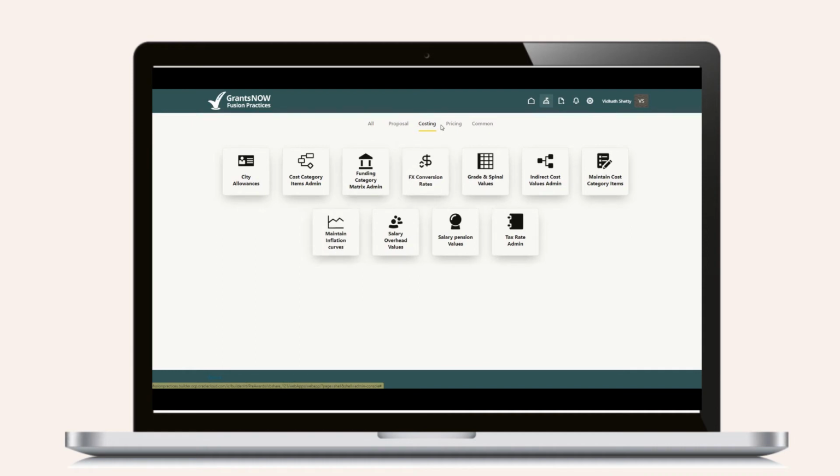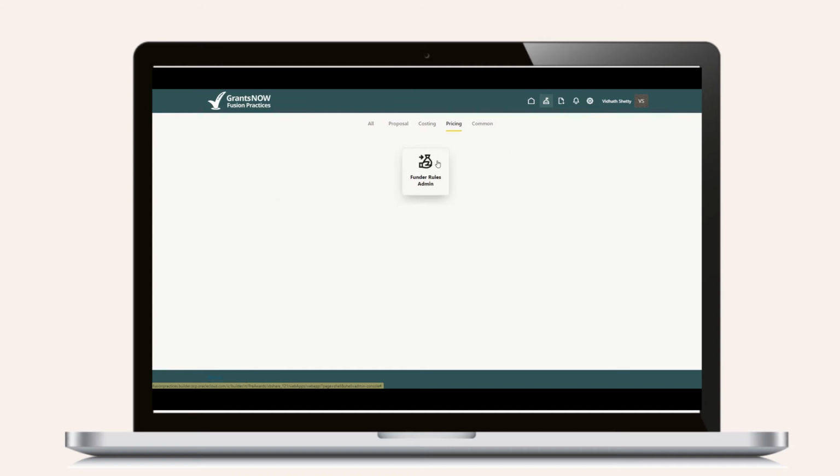Under pricing configuration, Ian can design and add templates for funder-related rules. These rules can be based on funder type or can be applied to a specified funder. Common configurations will cover all other basic configuration like lookup menus associated to pre-awards.